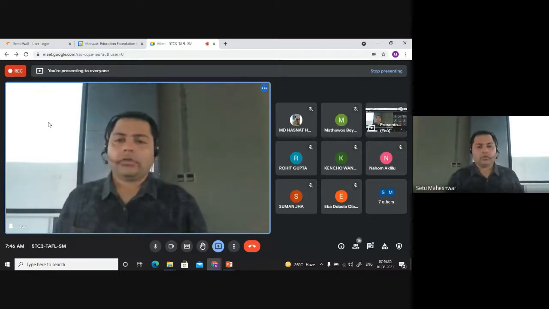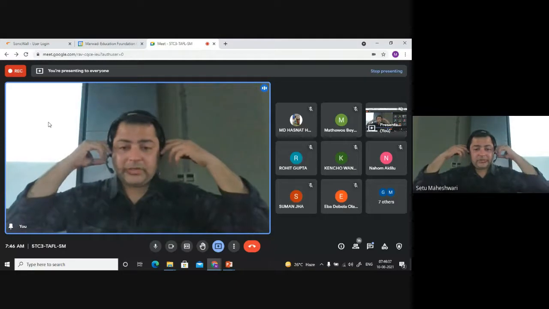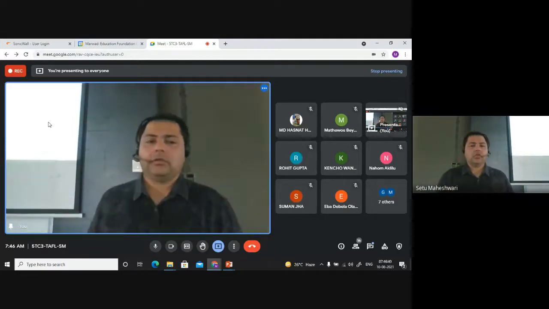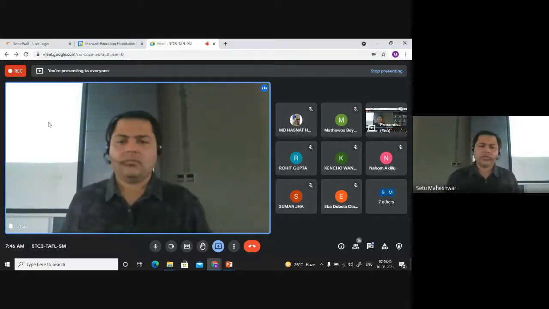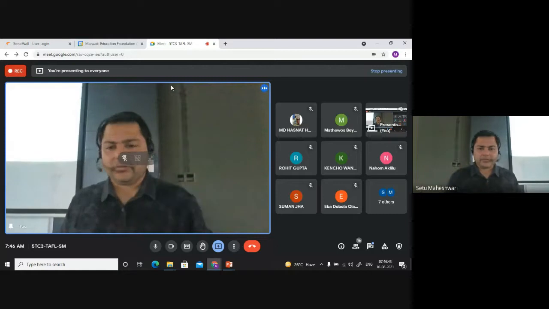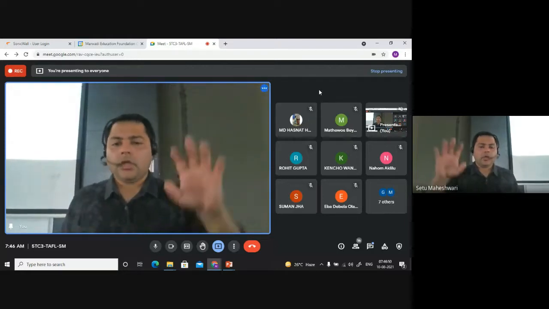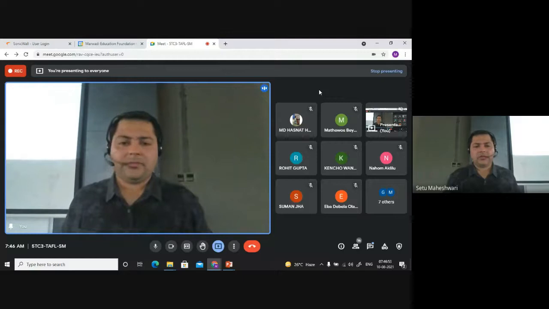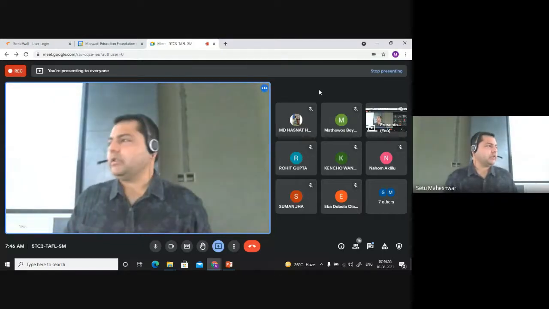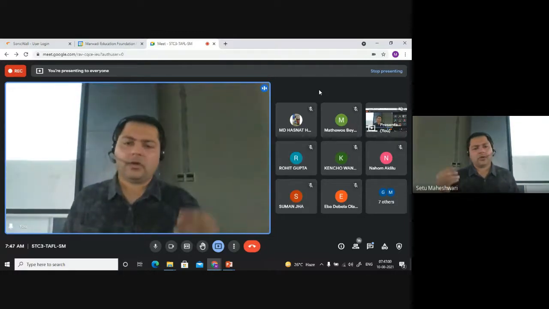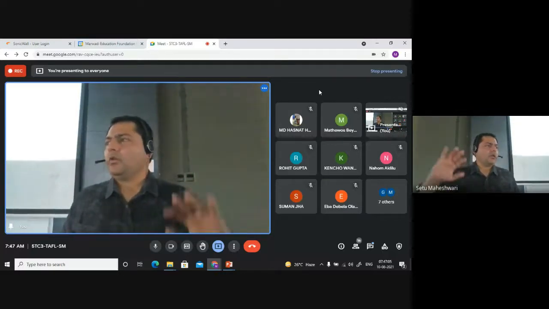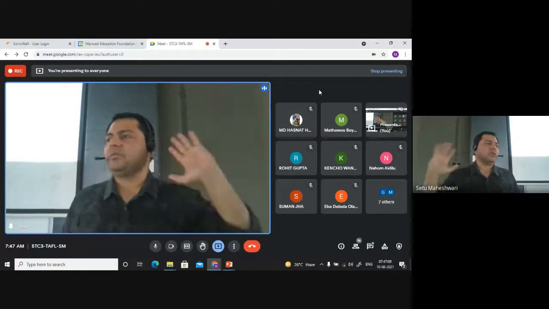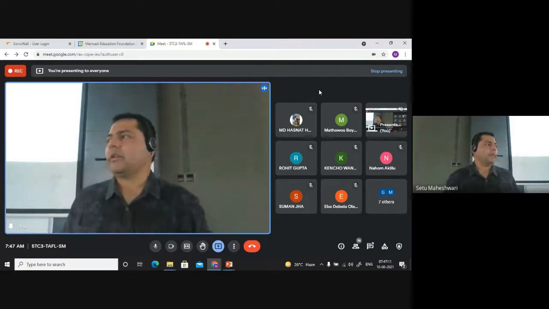Please remember this thing. What is the difference between the computer science numerical part and the mathematics numerical part? In computer science, mostly things go with algorithms. If you know the proper method, you will be able to solve most of the questions. For example, in operating systems, DBMS, any subject, if you are aware of the process, most of the questions can be solved.